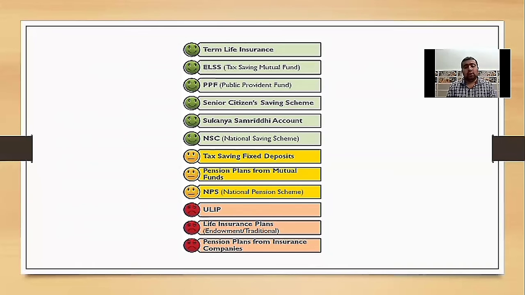After that, ULIP, unit linked insurance policy or plan. ULIP helps the insured by protecting him from risk and also enables him to invest. However, the performance of ULIP is linked to the market situation. The allocation between stock and debt market can be decided by the investor.